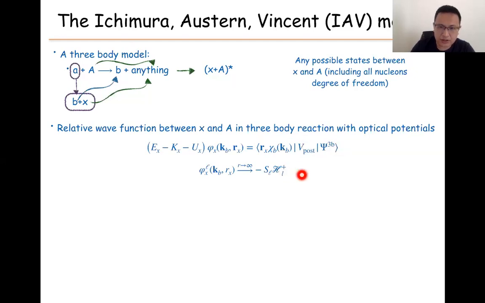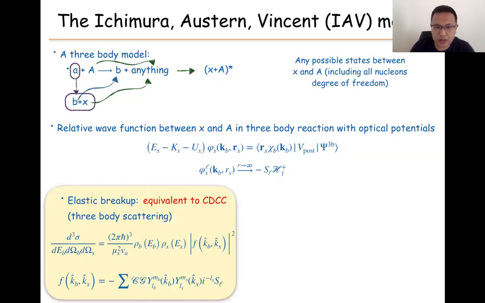Because now X is not free, the asymptotic part is defined with some relation like the S matrix with a Hankel function. Following the definition in the two-body case, the elastic part means the X and A internal degrees of freedom do not change. We call this the elastic breakup. This is related to the asymptotic part of the wave functions, and to the S matrix computed here. We get the S matrix with some Clebsch-Gordan coefficients, and by defining the outgoing B particle and outgoing X particle angles, we get the elastic breakup cross sections. So this is in principle equivalent to the CDCC method.